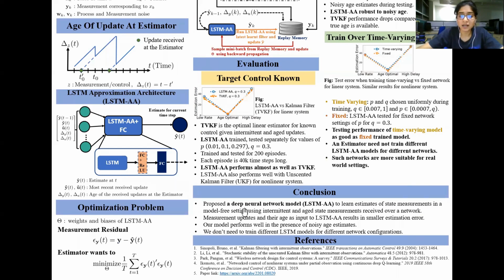Concluding, we proposed our deep neural network architecture to learn estimates of state measurements in a model-free setting using intermittent and aged state measurements. Such measurement updates and their age as input to LSTM result in smaller estimation error, as seen from the results above. Our model is also robust in the presence of noisy age estimates, and we also show that we need not train different LSTM models for different network configurations.